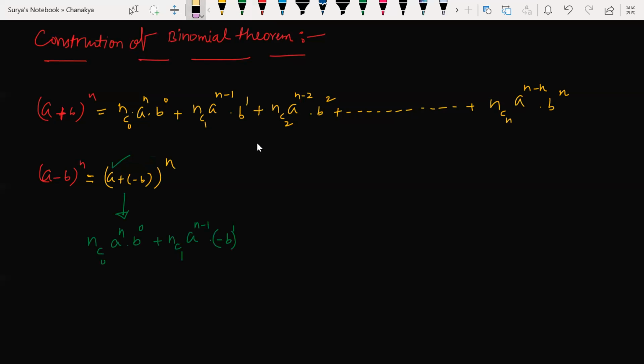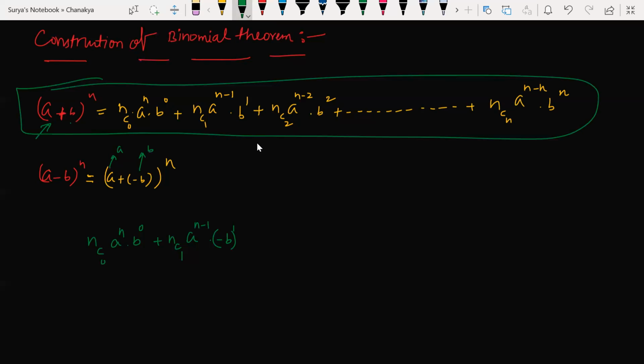Are you people able to understand here? This is the formula I wrote here. Here the a value was a only, the b value was b. But here, the a value is a, the b value is minus b. So wherever I have b, I'll be substituting minus b. That's it. Plus nC2 a to the power of n minus 2 into, what is the b here? Minus b whole square, plus a to the power of n minus 3 and so on.